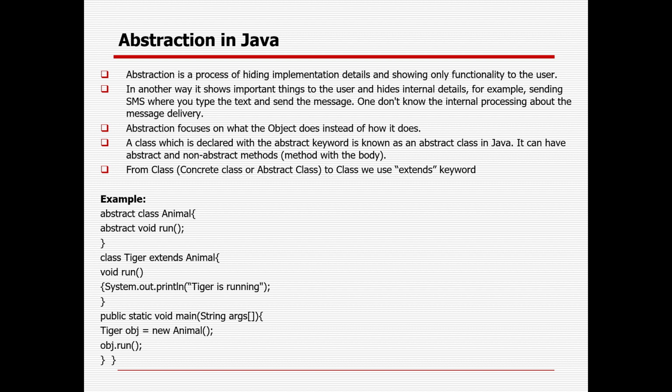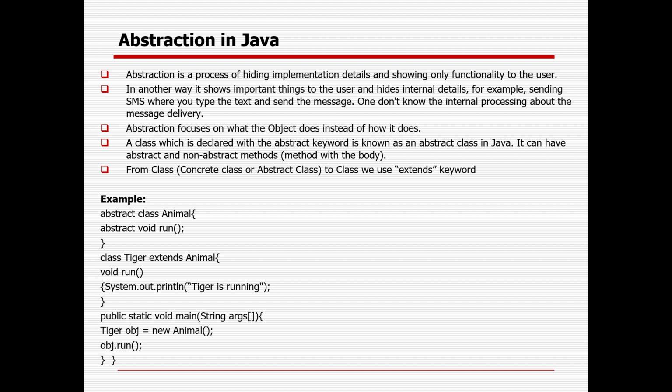Similarly, if you want to send a mail, either Microsoft, Gmail, or any other, you don't know what mechanism is happening. You can send the mail and the receiver can receive it, but nobody will disclose the internal logic. If they disclosed it, it could be hacked and other problems could happen.